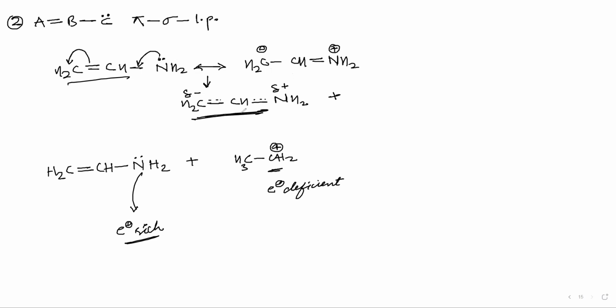Now, in this resonance hybrid, tell me which one is negatively charged? Where is the more electron density? CH2. Now, this is not electron rich, this is electron rich, correct? That means where will this be attacking? It will be attacking here. CH2 will be attacking and not NH2.